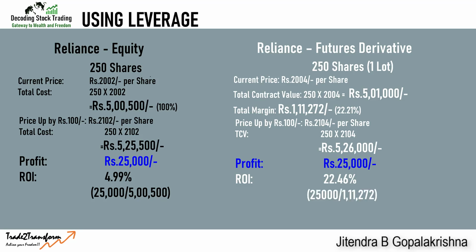So what I'm saying is, in both cases, the profits are the same, whereas the capital you bring in to earn a similar profit is a lot different. In derivatives it is much lower, and that is the power of leverage. So now you have to understand how the leverage works.